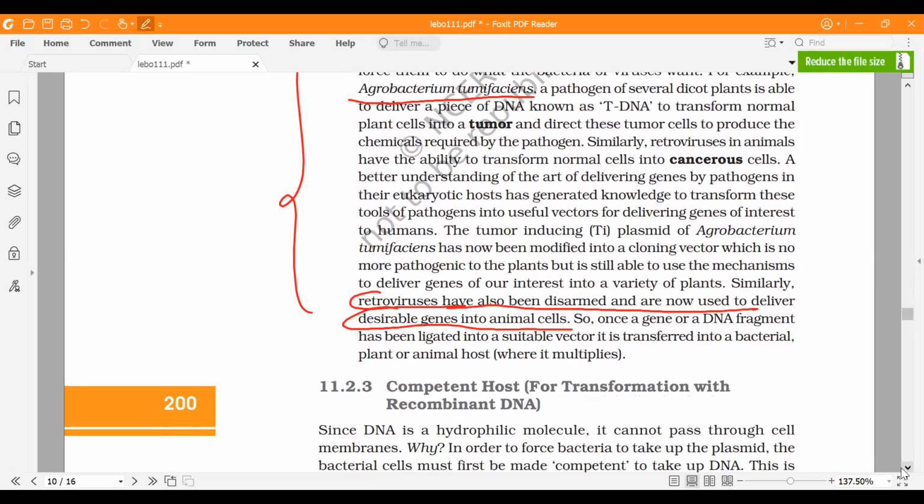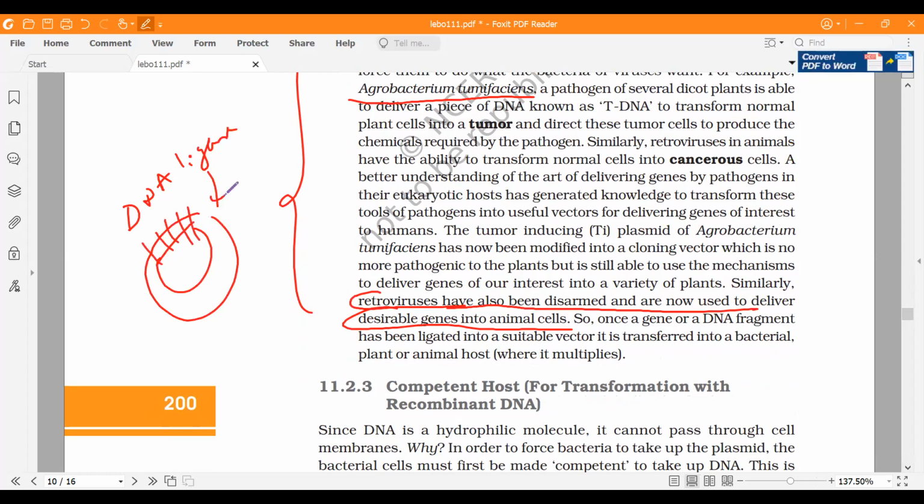Once our desired DNA has been joined, you use DNA ligase. DNA ligase will basically help in joining. So if this is your desired DNA, you can join it by using DNA ligase.